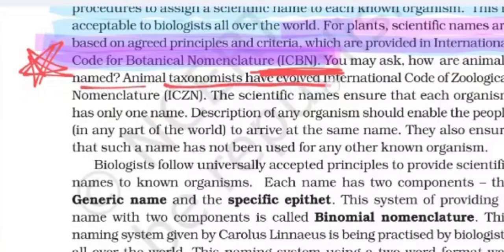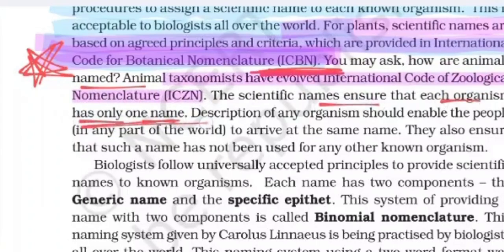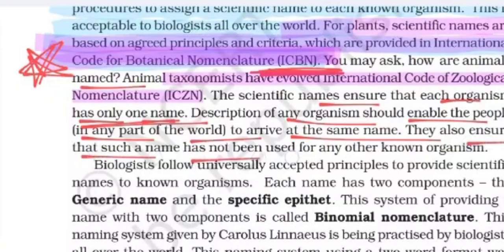Animal taxonomists have evolved the International Code of Zoological Nomenclature. Yes, let me highlight this. The scientific names ensure that each organism has only one name. Description of any organism should enable people in any part of the world to arrive at the same name. They also ensure that such a name has not been used for any other known organism.